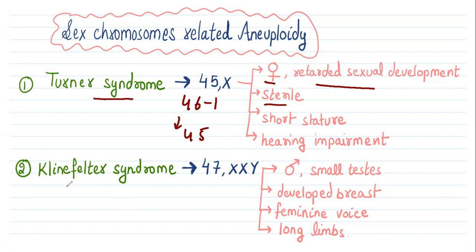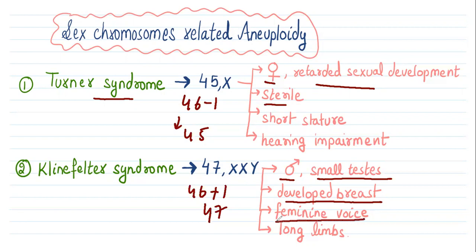Whenever we talk about Klinefelter syndrome, in this one X chromosome is added to the sex chromosomes. It will lead to a total chromosome number of 47. This type of individual is male. He'll have small testes, developed breasts, a feminine voice, and long limbs.